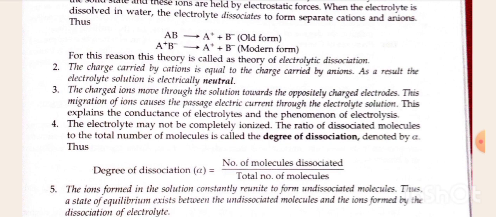Fourth, the electrolyte may not be completely ionized. The ratio of dissociated molecules to the total number of molecules is called the degree of dissociation, denoted by alpha. Thus, degree of dissociation alpha equals number of molecules dissociated divided by total number of molecules.